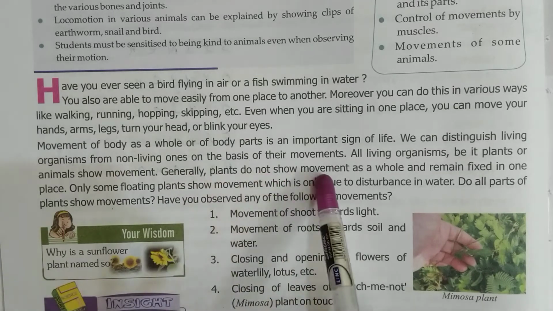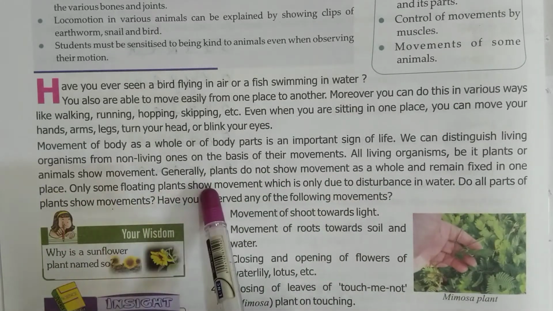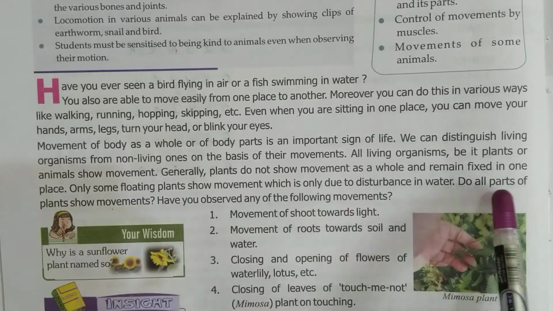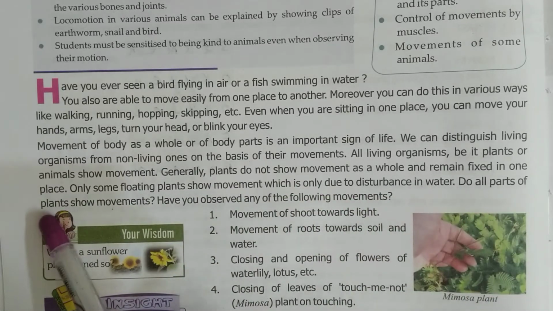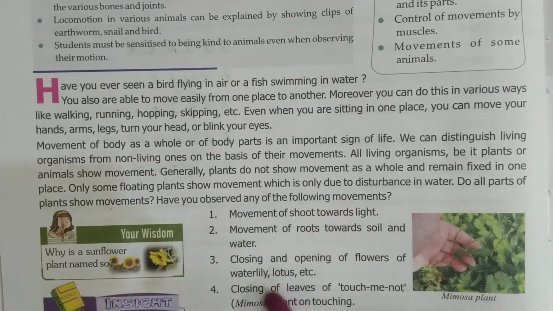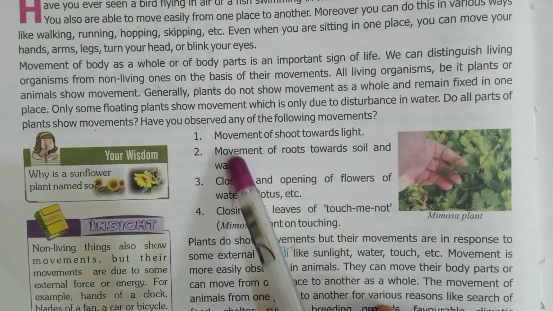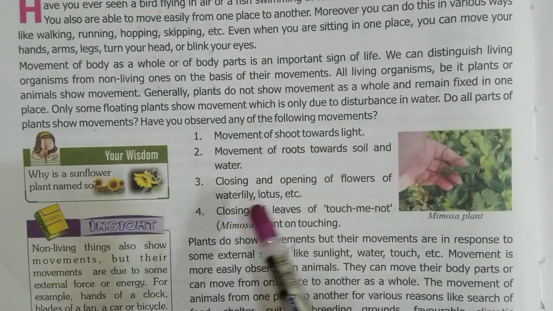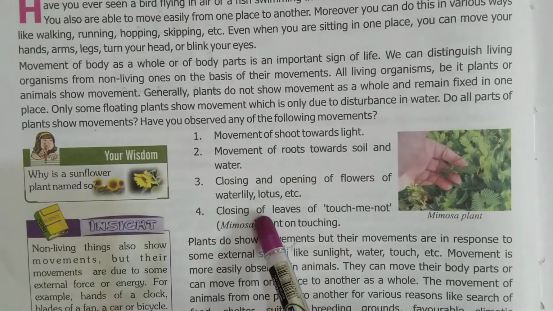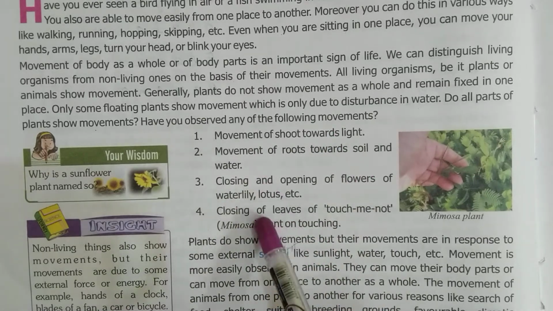Generally, plants do not show movement as a whole and remain fixed in one place. Only some floating plants show movement, which is only due to disturbance in water. Do all parts of plants show movements? Have you observed any of the following movements? Movement of shoot towards light, movement of root towards soil and water, closing and opening of flowers of water lily, lotus, etc. Closing of leaves of touch me not plant on touching. These are the movements which plants show.